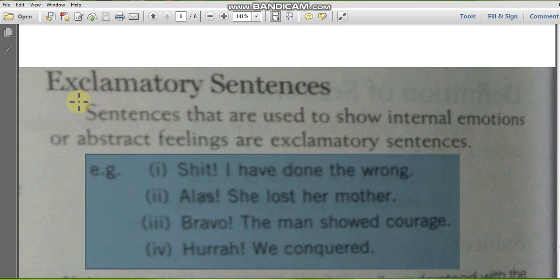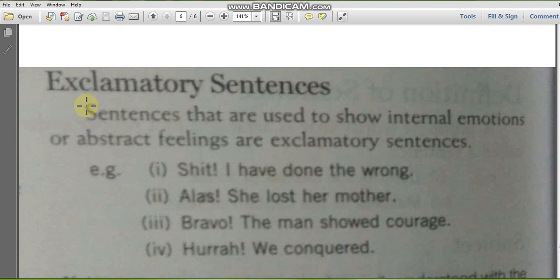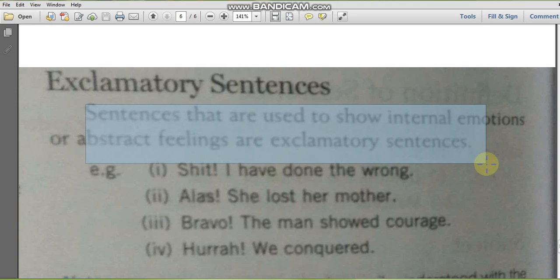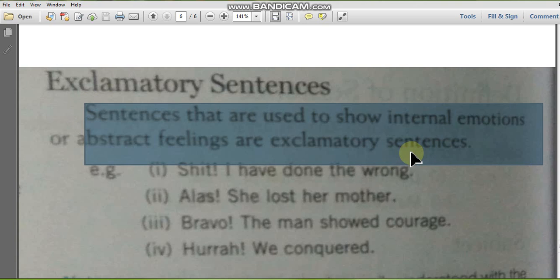Now dear student, this is your last type, exclamatory sentences. Exclamatory sentences that are used to show your internal emotions or abstract feelings are exclamatory sentences. Dear students, you can very well understand that the sentences that show some emotions like our sadness, our happiness, those sentences are called exclamatory sentences. There are a few examples given.